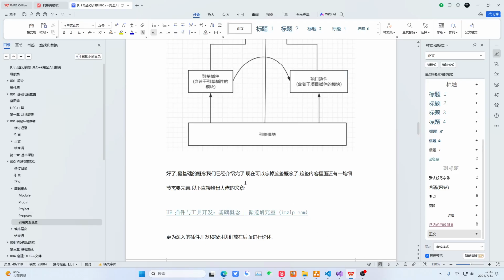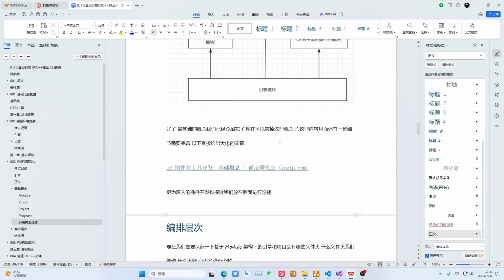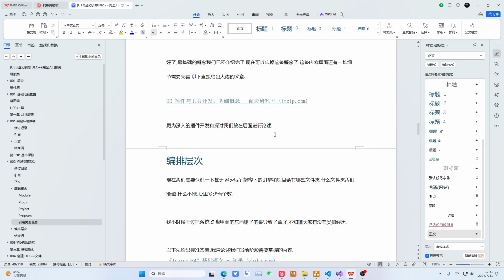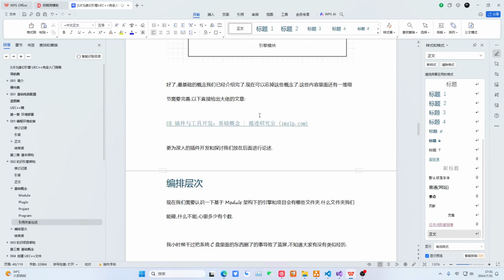Okay, so this lesson is very solid. We talked for a full 40 minutes, giving everyone the basic concepts of how this module, plugin and project program is done. That's it. Let's stop here for now. We'll talk about this in the next lesson: the hierarchical relationship between the engine and the project.